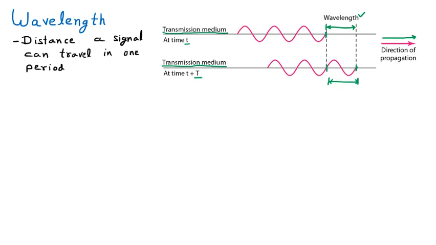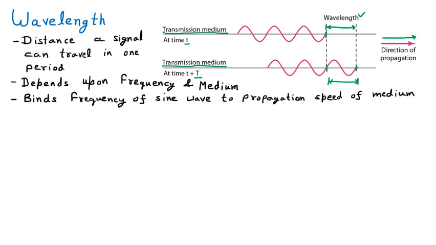Second thing, the wavelength depends upon the frequency and the medium. The meaning is that it depends on the frequency at which the signals are moving, and what the medium is, whether it is a coaxial cable or some other cable. Depending upon that, the wavelength will depend. We can say that it binds the frequency of the sine wave to the propagation speed of the medium.